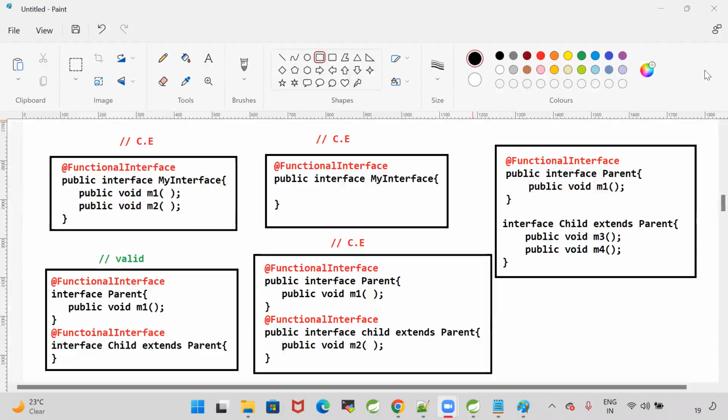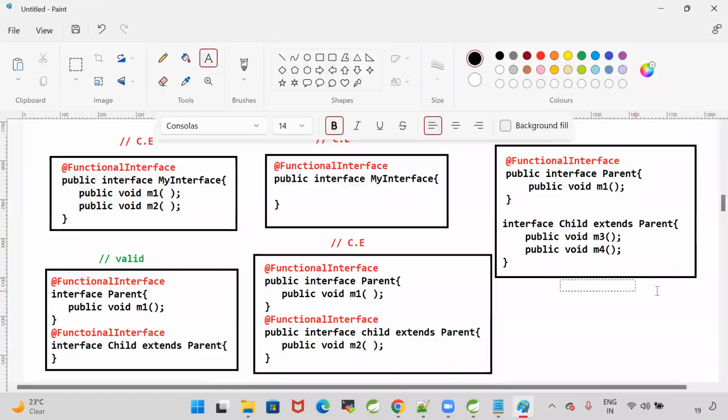The compiler will verify that there should be only one abstract method in the interface only if you write the functional interface annotation. Then only will the compiler check whether it has only one abstract method or not.